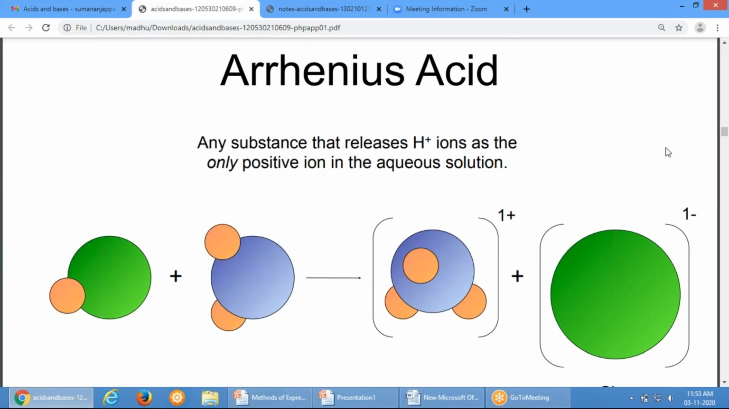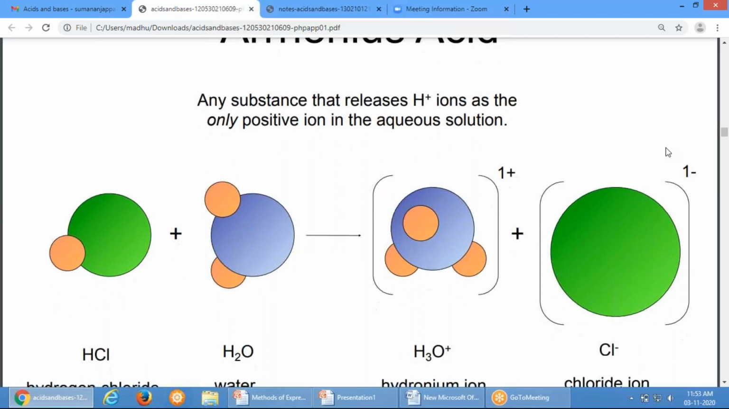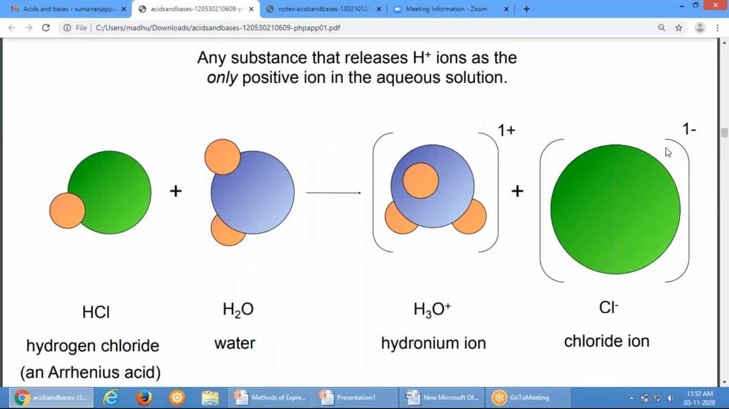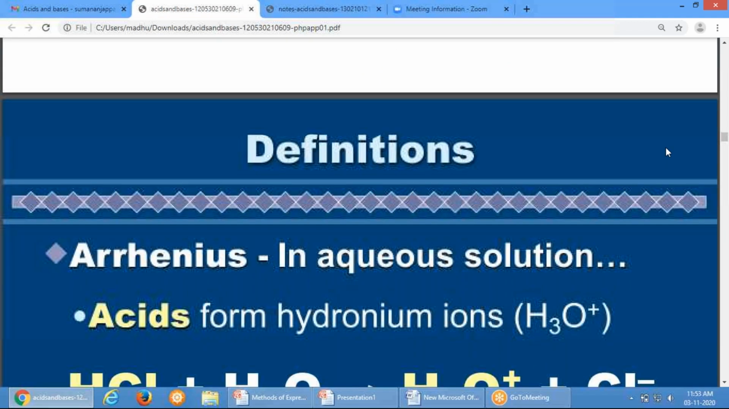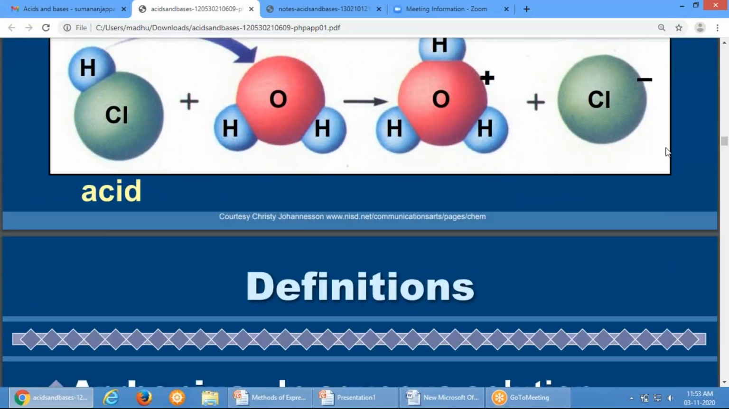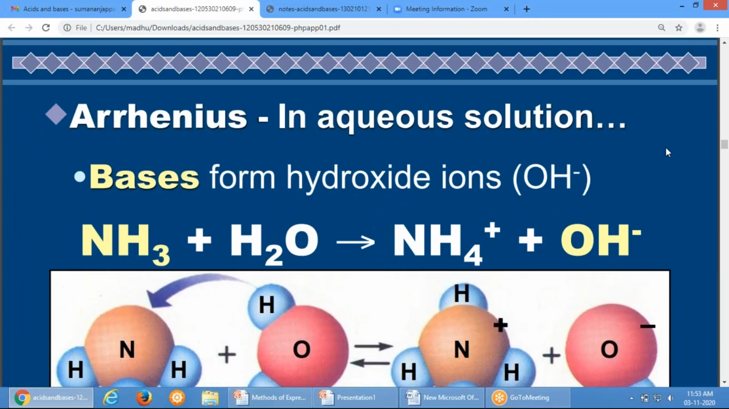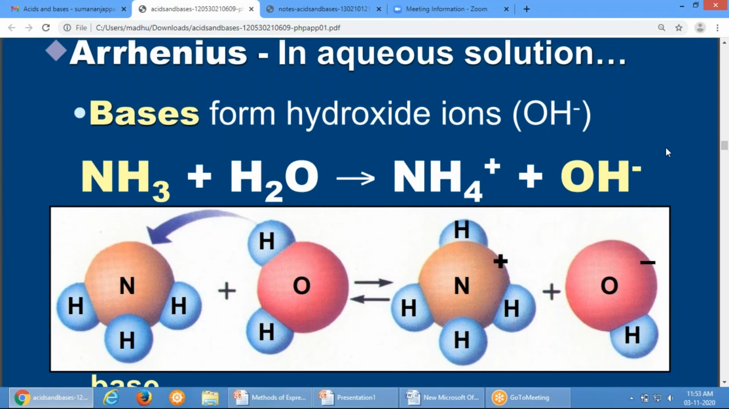An Arrhenius acid is any substance that releases hydrogen ion as the only positive ion in the aqueous solution. No other things are generated, only hydrogen ion. An example for an Arrhenius acid is HCl. An example for an Arrhenius base is ammonia, where hydroxide ion is generated.